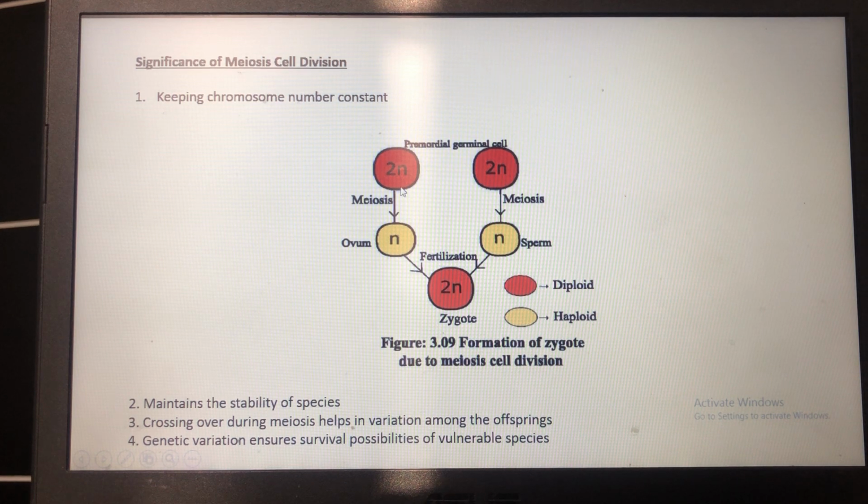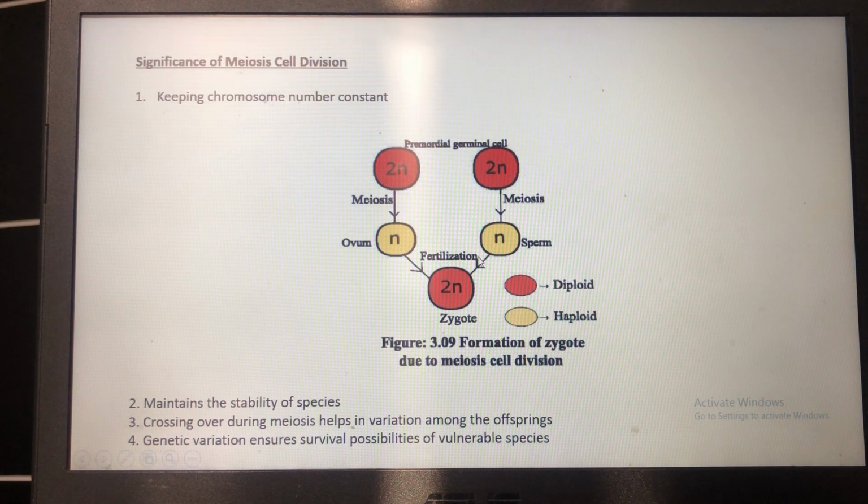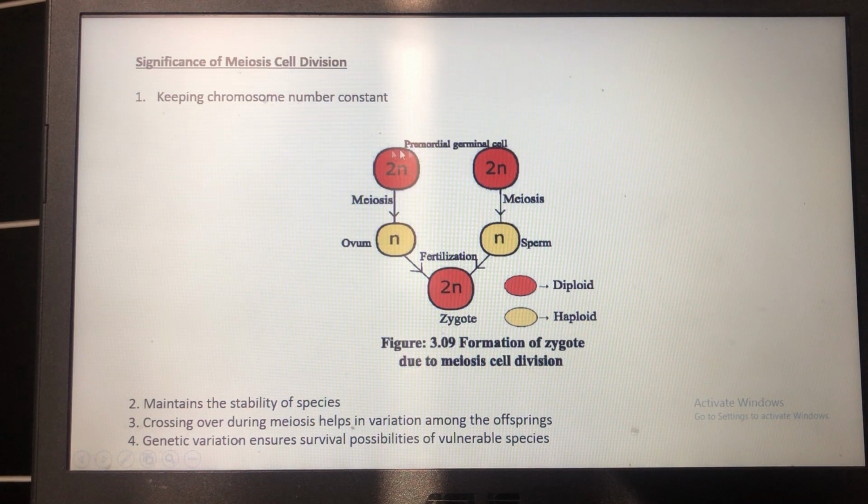If meiosis had not occurred during the formation of gametes from these 2 somatic reproductive cells, then the gametes would contain the diploid number of chromosomes, and thus these 2 gametes after fusion would result in the formation of a zygote containing double the number of chromosomes than its mother cell.